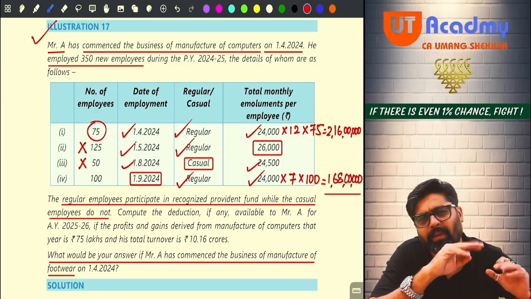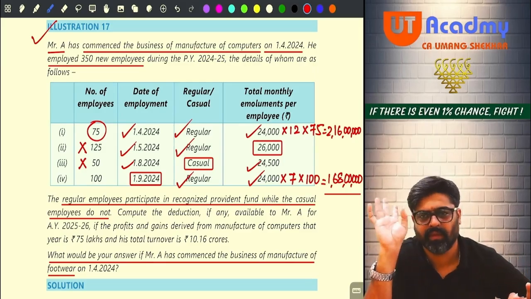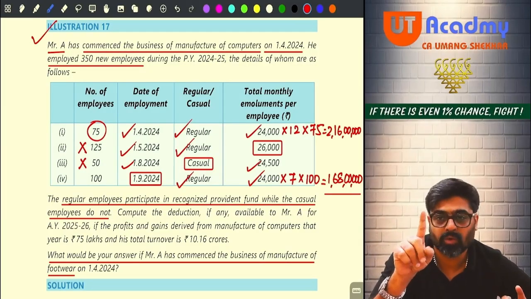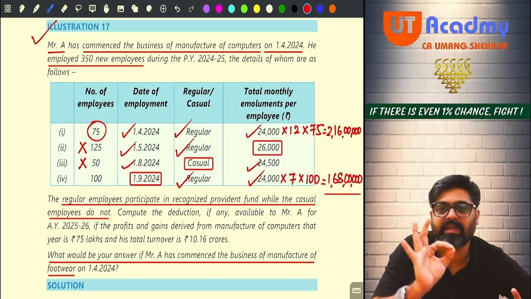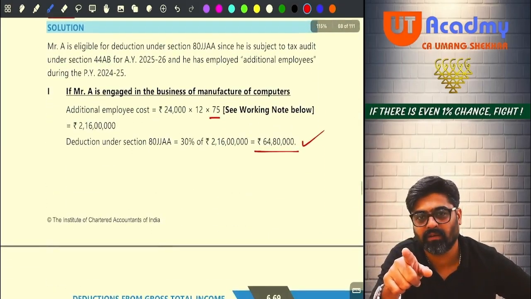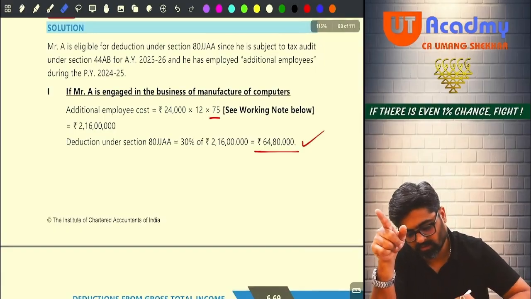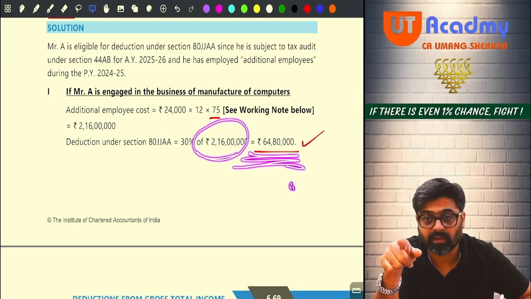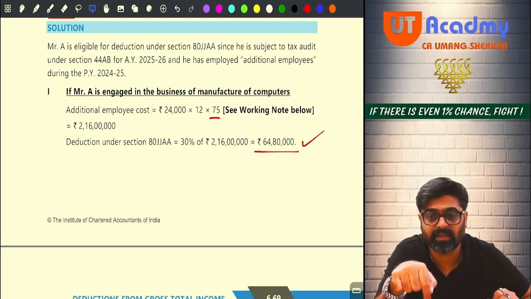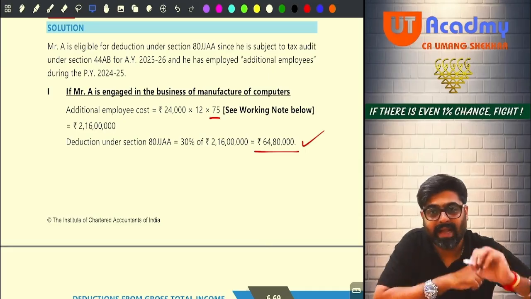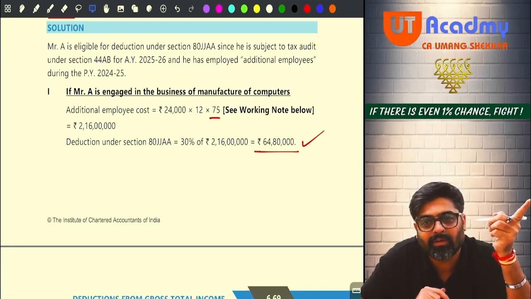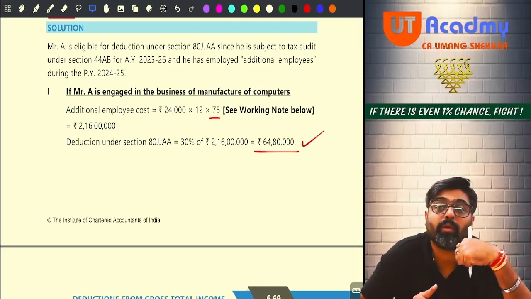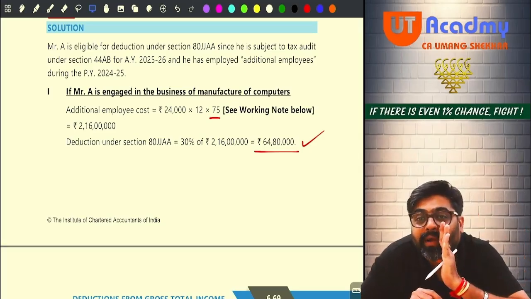So, for me, how many eligible employees are there? 75. How much salary I am giving? How much emoluments I am giving? 2 crore 16 lakh. For that, 30% I can claim right now. Please check. 2 crore 16 lakhs, 30% of that. Please calculate. This will be the amount. This will be my 80JJAA deduction for this year. And next year, if I want to claim this same deduction, I will have to employ new employees over and above 350.